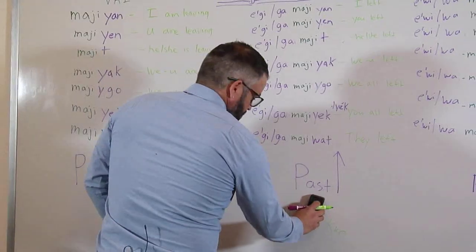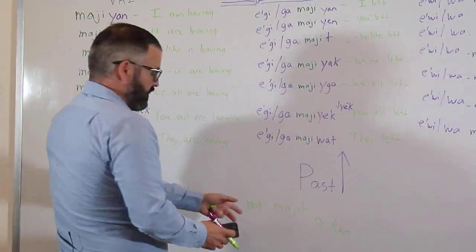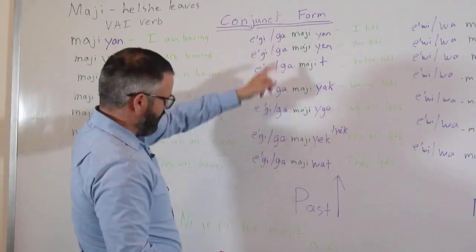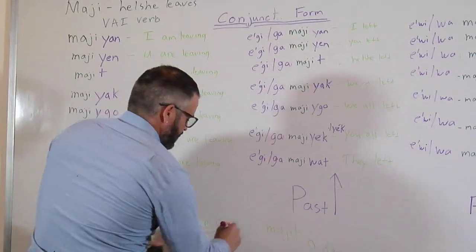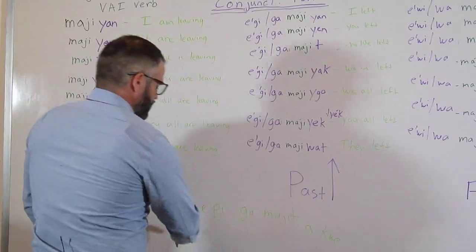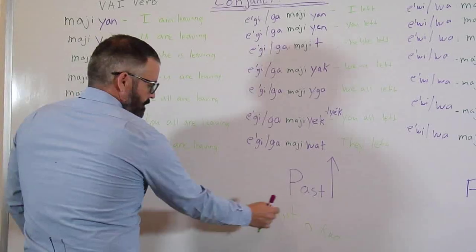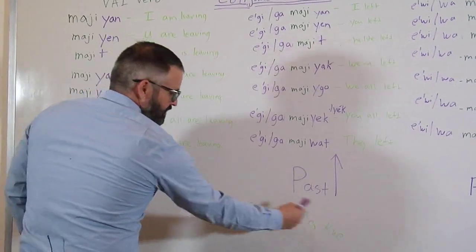Now, if you want to take this same question and you want to say, when did she leave? Well, what was the past? It's either ga or egi. So you just can slap a ga in here and go, nijapi ga majit okwe. So when did the woman leave?